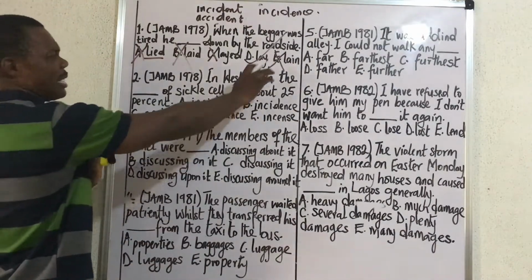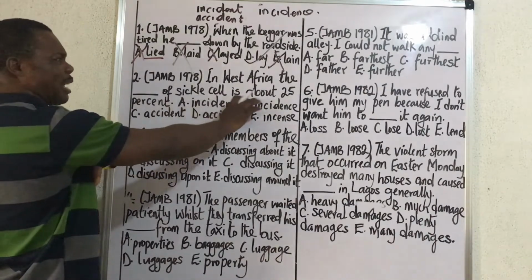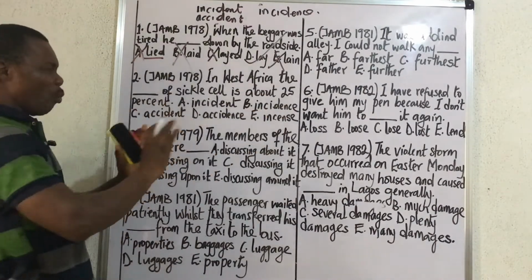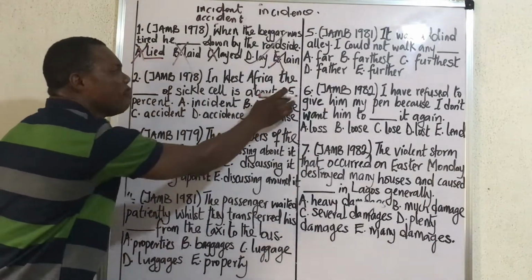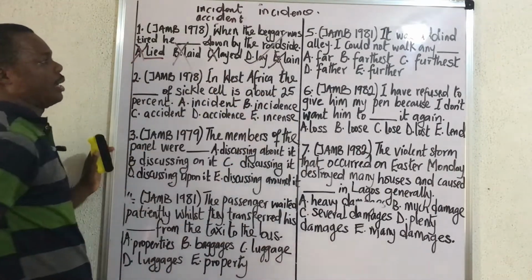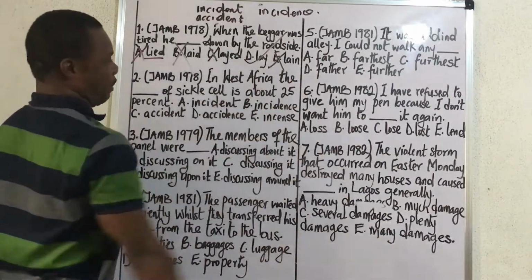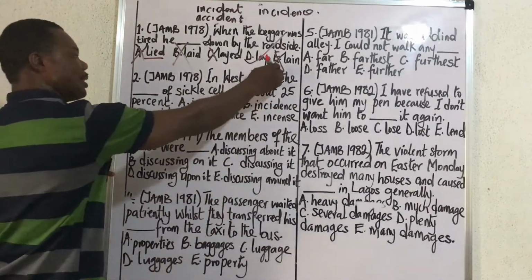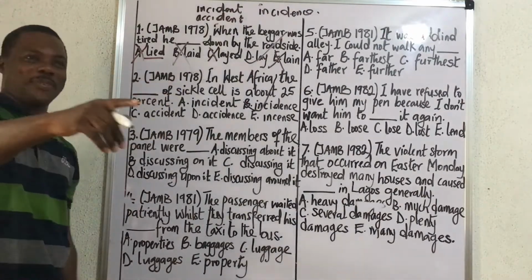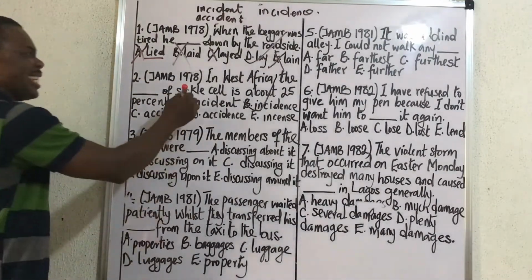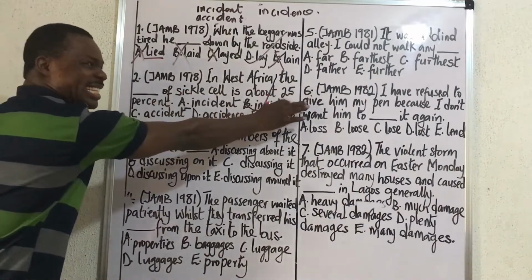The incidence of what? Sickle cell is about this. Let's not waste time at all. Just look at 25% is a measurement of the occurrence of this sickle cell. So which word is talking about measurement here? The correct word is what? Incidence. How many people got that? Oh, I can see it. Wonderful. Good. So incident is not a measurement of rates.